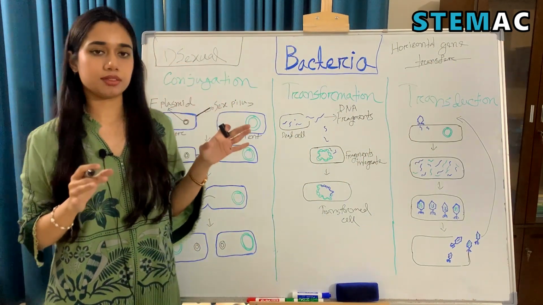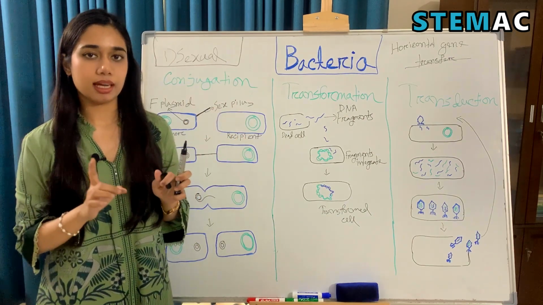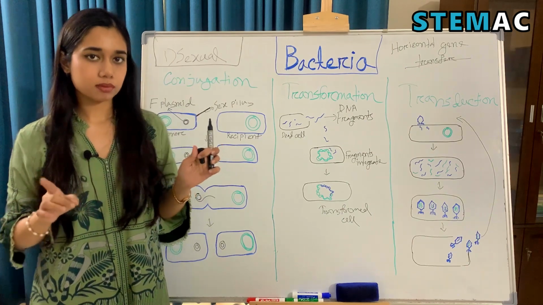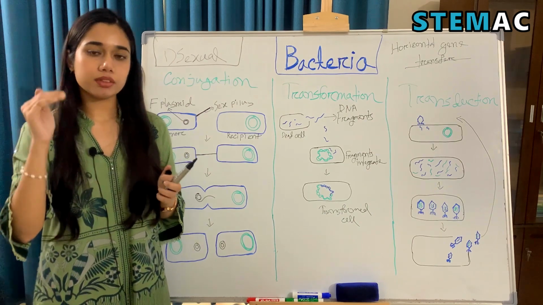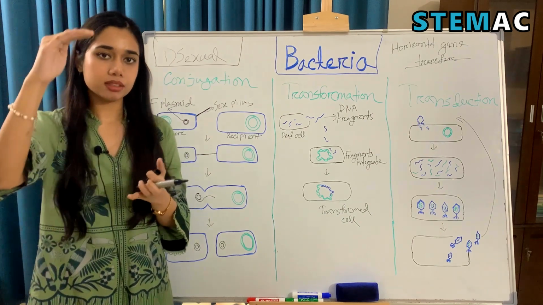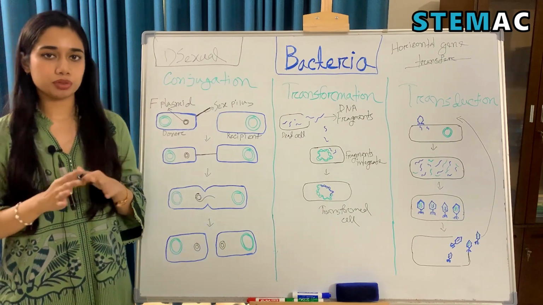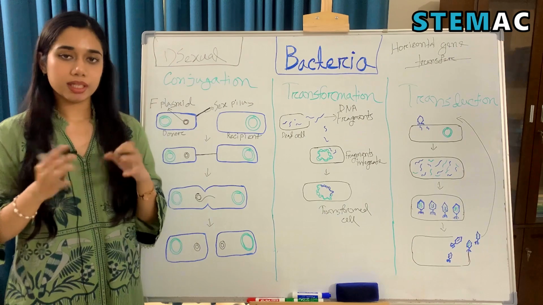Horizontal gene transfer means that the transfer of genes is happening between bacteria of the same generation, whereas vertical gene transfer means that the transfer of genes is happening from parents to offspring. So first we have conjugation, which is the most common method, and it is encoded by a plasmid, which replicates independently